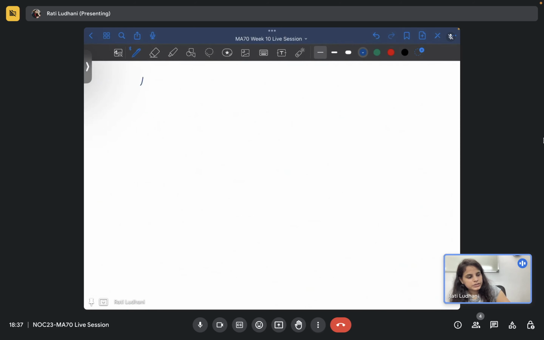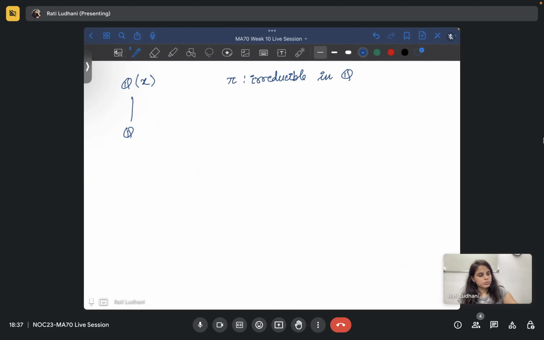So pi of x is equal to 0. There is this extension, Q(x) over Q, and pi is irreducible in Q, that is important. Pi is irreducible, and pi of x is equal to 0, that is also there.